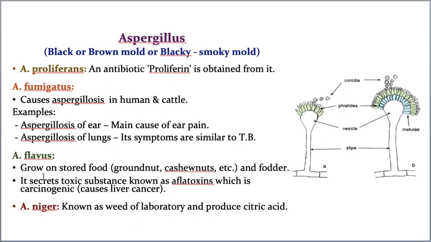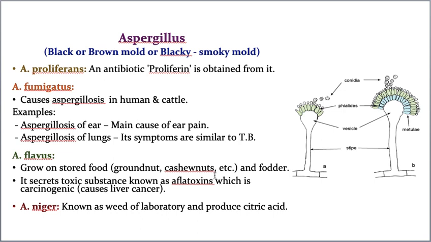When you store foodstuffs for a longer time, you can see this growth of Aspergillus flavus, and it produces a toxic substance called aflatoxin. You have to remember this, students. Very important question, so you 101% have to remember this. Aspergillus flavus produces a toxin called aflatoxin.